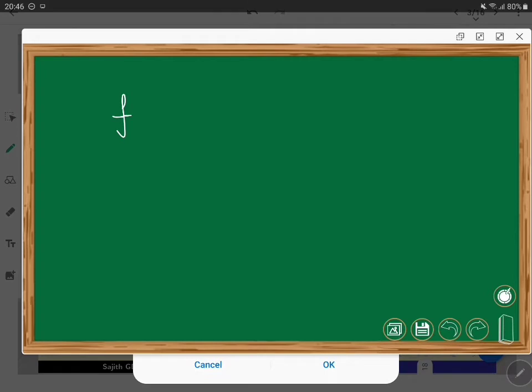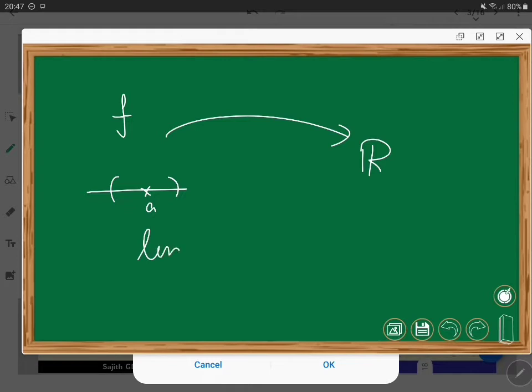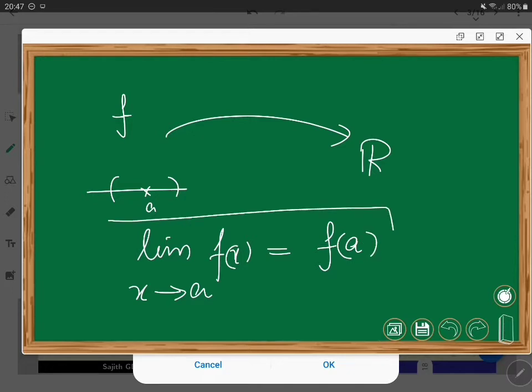Now we will discuss the notion of continuity of a function f. Suppose that a function f is given, and it is defined on an open interval containing a. Now, if the limit of the function f of x as x is nearing towards a exists, and that quantity is going to be the same as the f evaluation at a, then we say that the function f is continuous at the point a.